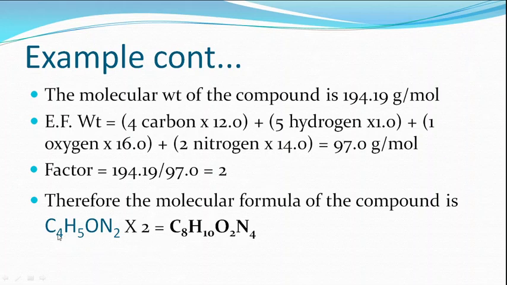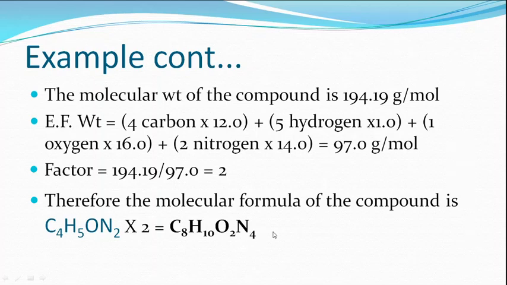Earlier the carbon number was 4. Now you have to multiply it by 2. Therefore, C8. For hydrogen, it is 5 multiplied by 2, we get 10. Oxygen 1 multiplied by 2, we get 2. Nitrogen is 2, multiplied by 2, we get 4. And therefore, this is the molecular formula of the compound: C8H10O2N4.